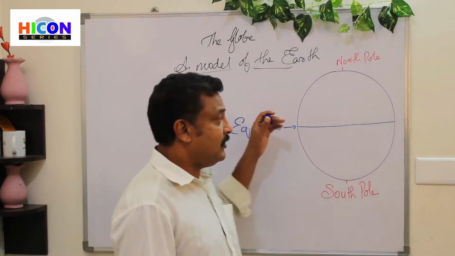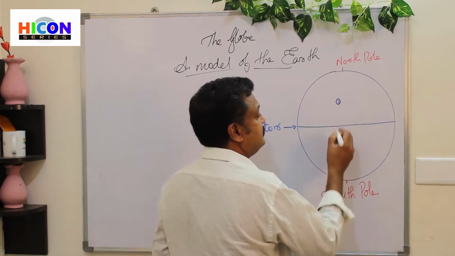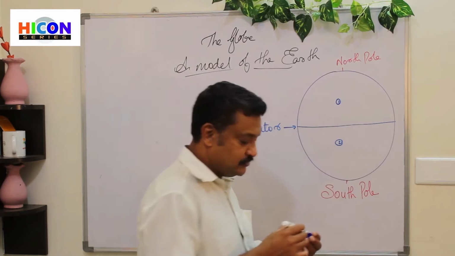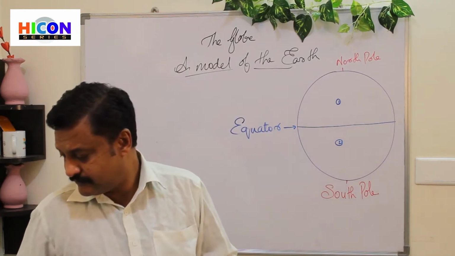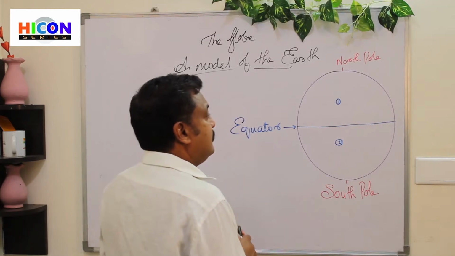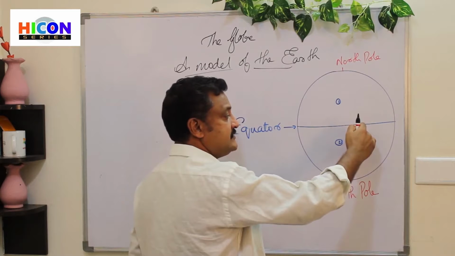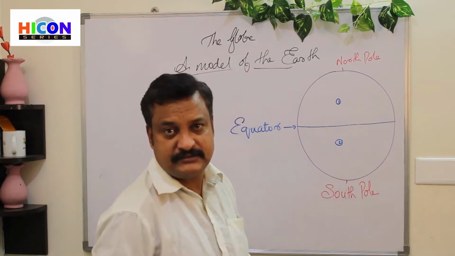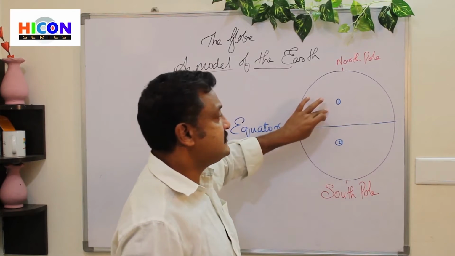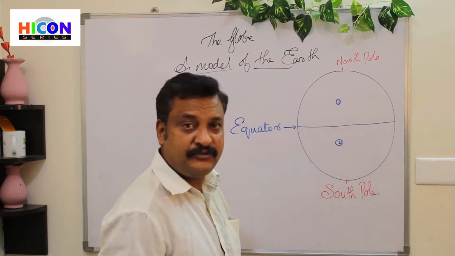Which are they? This is 1, this is 2. So this is to the north of the equator, this is to the south of the equator.